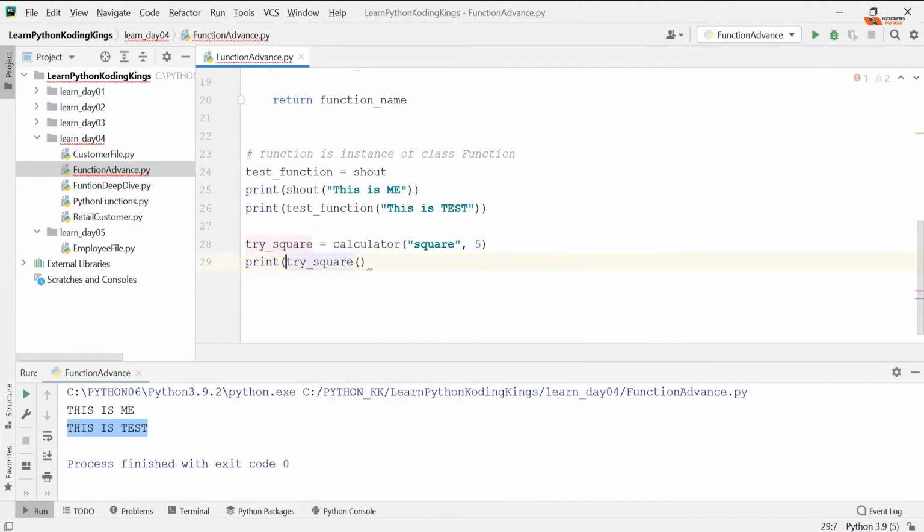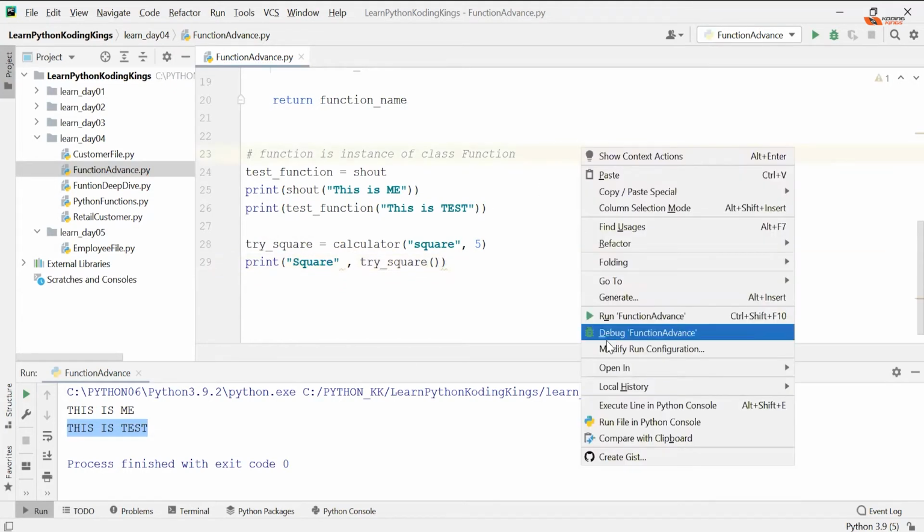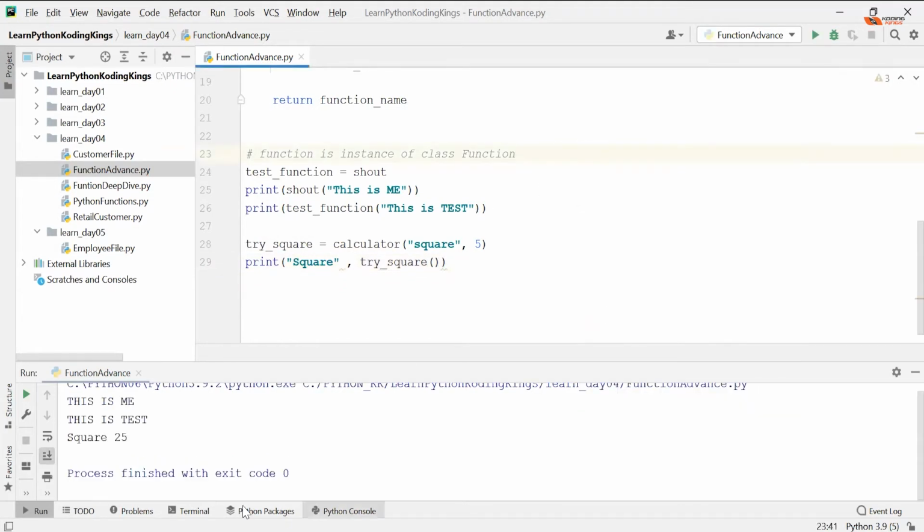I'll take this example again. I know you might be confused here. Here you go. And if I run this, you'll see square 25. Okay, shall we try cube? So how do you do that? You have to add this variable.